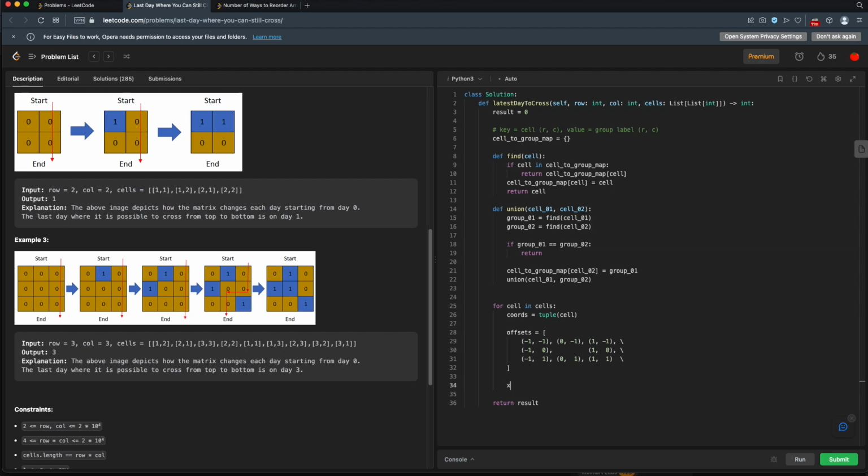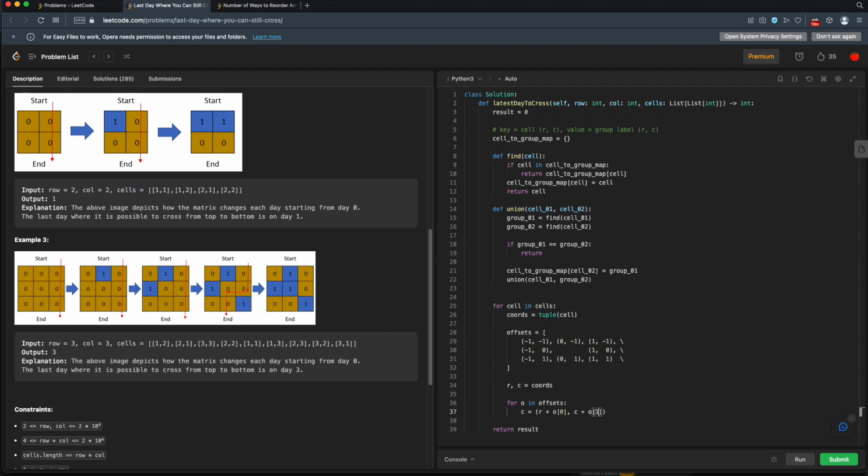So let me grab my X and Y out of my current cell. I guess this should be row and column. Let's do this right. All right, so that's our coordinates here. Then for every offset in our offsets, now we'll be using these offsets to create basically new cells that we need to look at to see if we have to merge these different groups or union these groups. All right, so let's see, I'll have C for our new cell, and that will just be equal to our current row plus offset at index 0, and our current column plus offset at index 1.